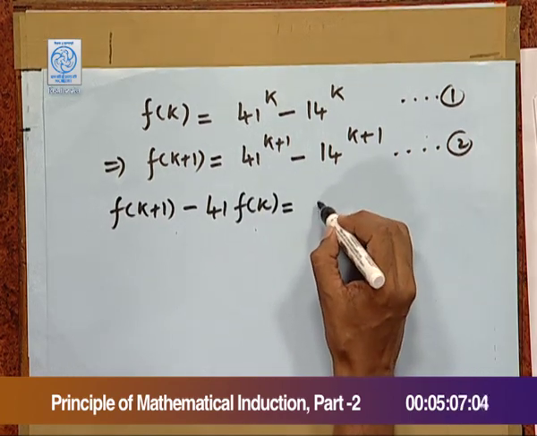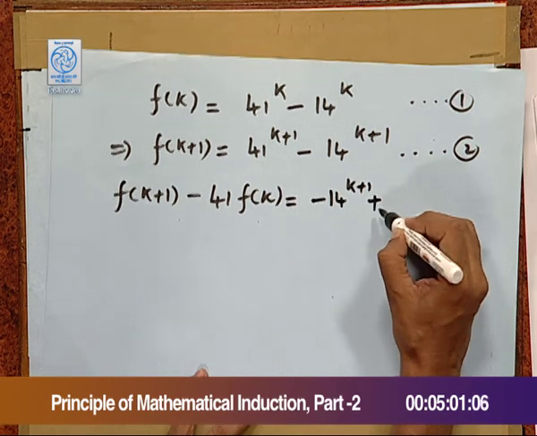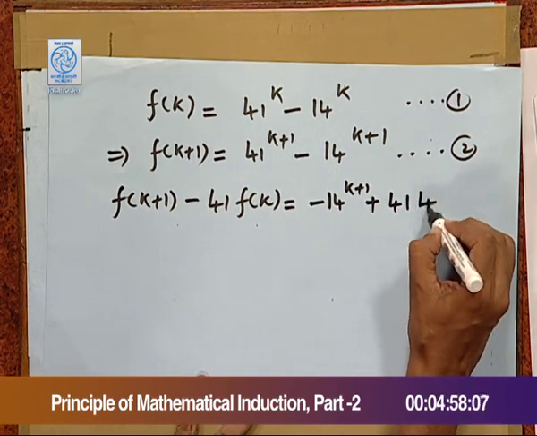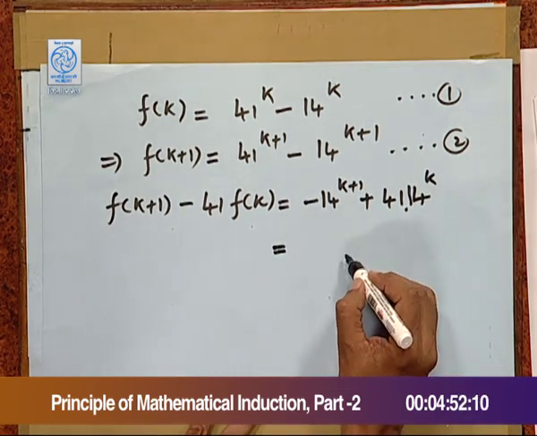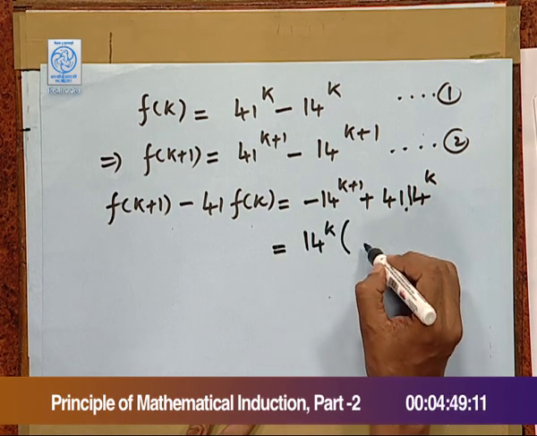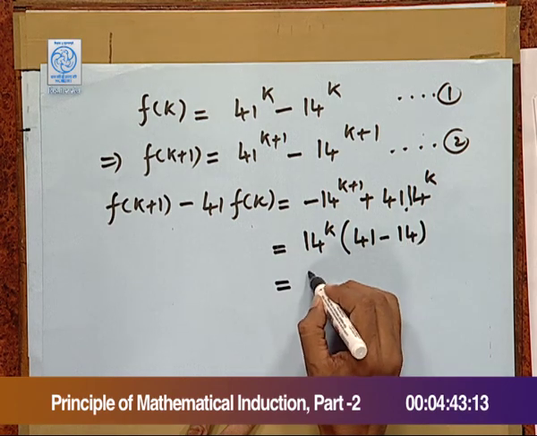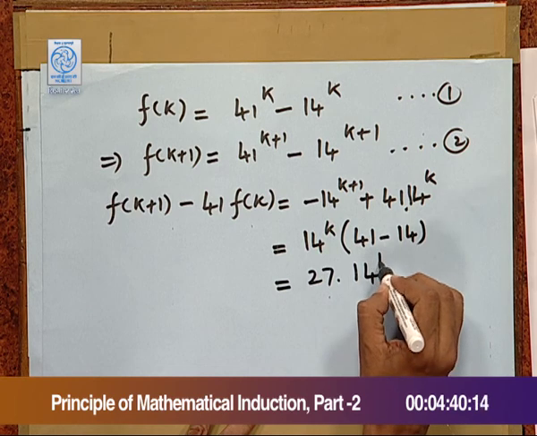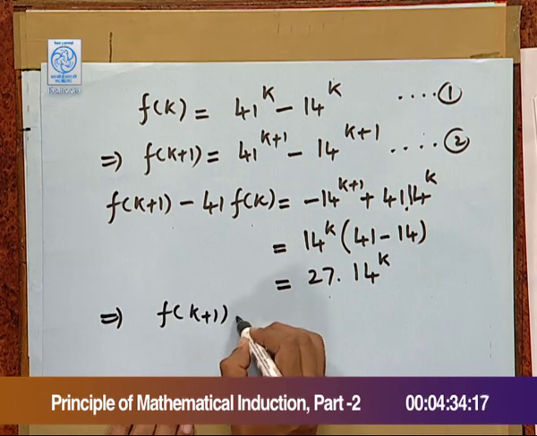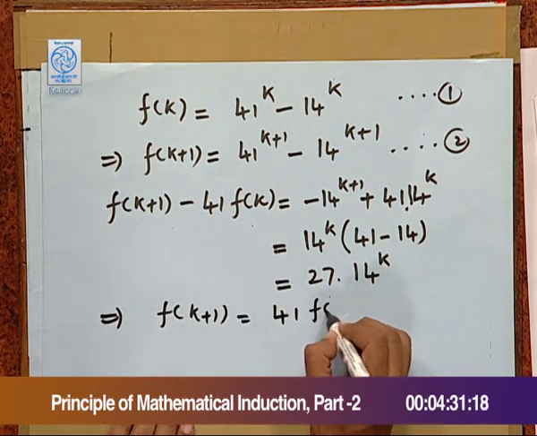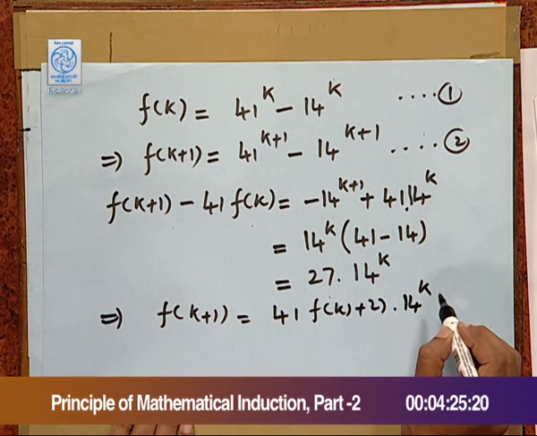equal to minus 14 power k plus 1 plus 41 times 14 raised to power k, which equals 14 raised to power k times 41 minus 14, which equals 27 times 14 raised to power k. This means f k plus 1 equals 41 times f k plus 27 times 14 raised to power k.